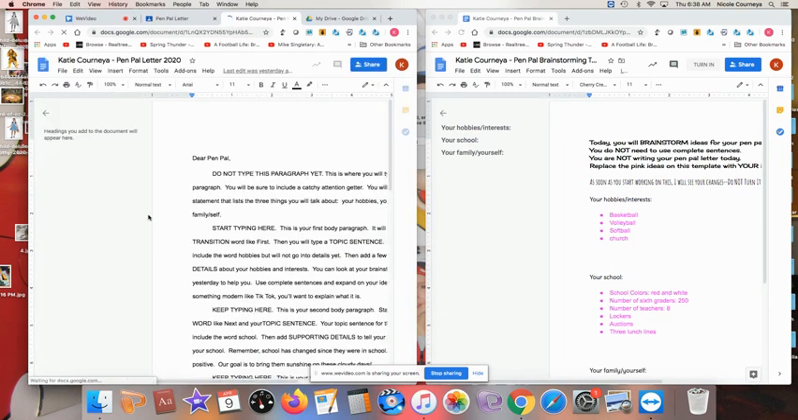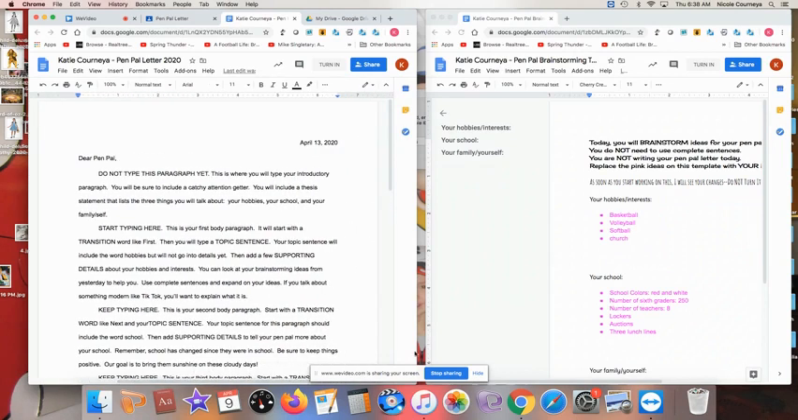So she clicks on that, and you can see that I have already done a lot of the work for us in modeling where things need to be in the letter. So things like the date, you'll just leave that. Okay, where it says, "Dear Pen Pal," that is our salutation. We're going to leave that just the way that it is as well. Okay, first paragraph here, it says, "Do not type this paragraph yet." So follow those directions. Don't worry about that paragraph. We're going to do that at a different time.